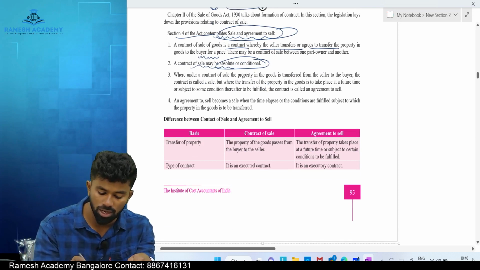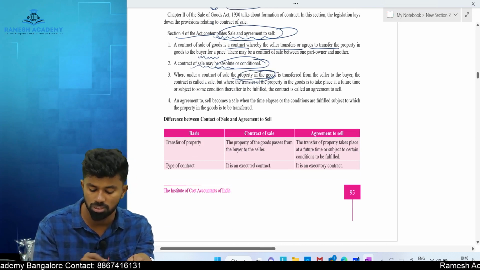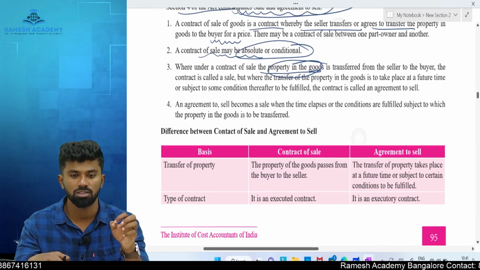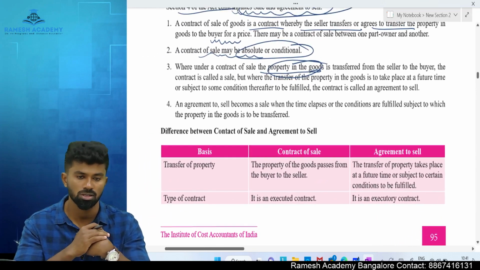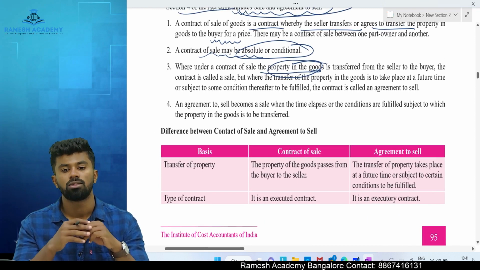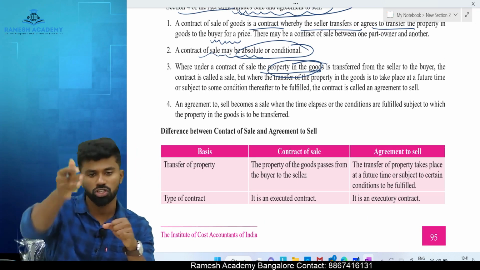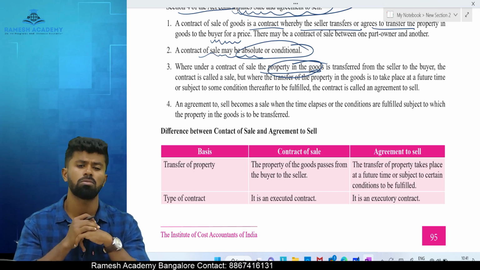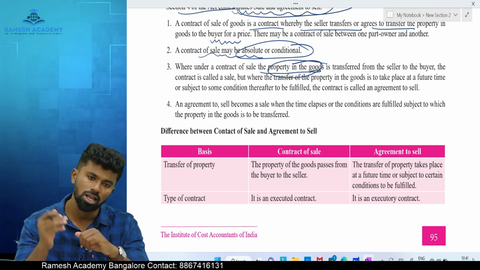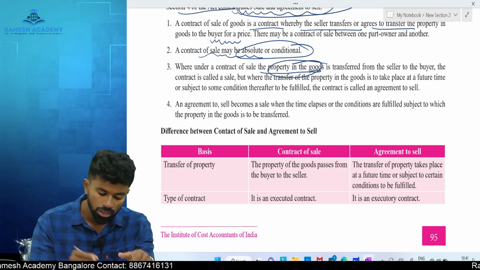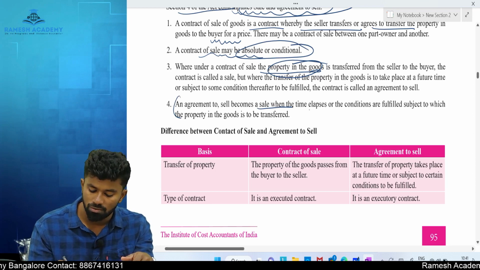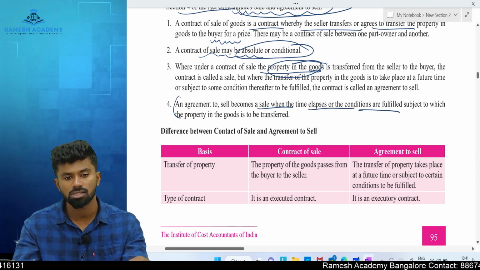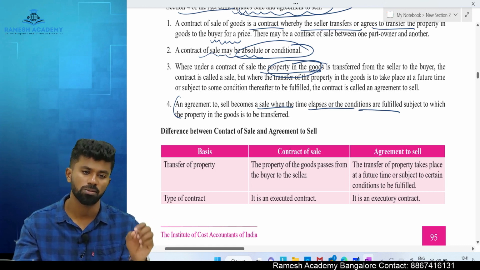And in case of sale, there must be a transfer of property. When the contract is made, at that time itself, if the ownership is transferred from seller to buyer, it is called a sale. When the ownership is to be transferred on a future date, that is after the contract is made, or after the payment of price, or after the fulfillment of certain conditions, that is called an agreement to sell. An agreement to sell becomes a sale when the time elapses or the conditions are fulfilled. That is when the ownership is transferred, and that is when it becomes a sale.